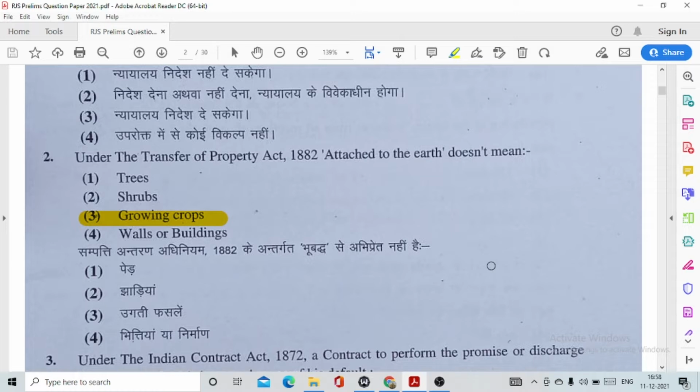Question number 2, under the Transfer of Property Act 1882, attached to the earth doesn't mean growing crops. Under section 2 of the Transfer of Property Act, growing crops are not considered immovable property, and also they are not considered as attached to the earth.